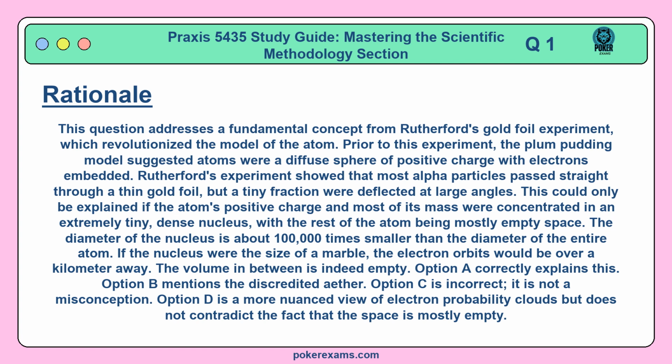The diameter of the nucleus is about 100,000 times smaller than the diameter of the entire atom. If the nucleus were the size of a marble, the electron orbits would be over a kilometer away. The volume in between is indeed empty. Option A correctly explains this. Option B mentions the discredited ether. Option C is incorrect. It is not a misconception. Option D is a more nuanced view of electron probability clouds, but does not contradict the fact that the space is mostly empty.